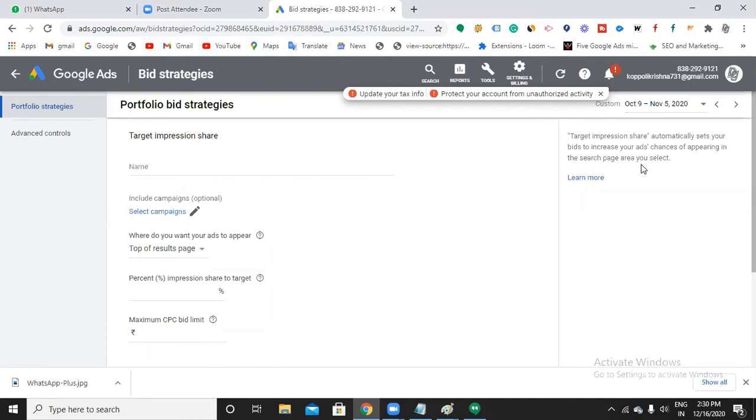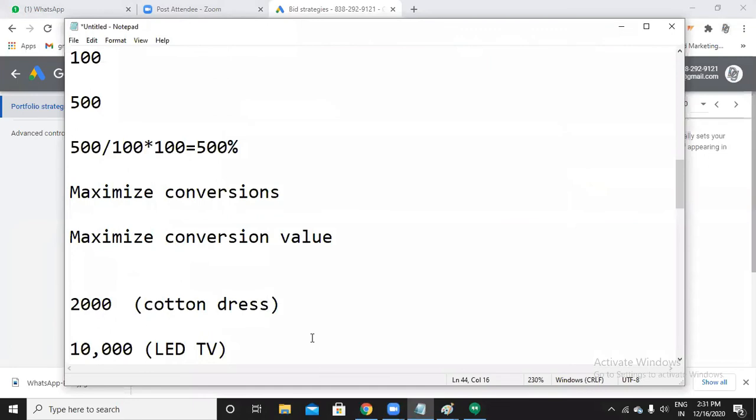Let's say you want to take a risk, no matter what. I just want to bid top, I just want conversions, I just want to maximize the value. If you want all these things, then go with the automated bidding strategy. The system itself sets the bidding, shows the ads and brings you the conversions. So these are the bidding strategies we have, guys.